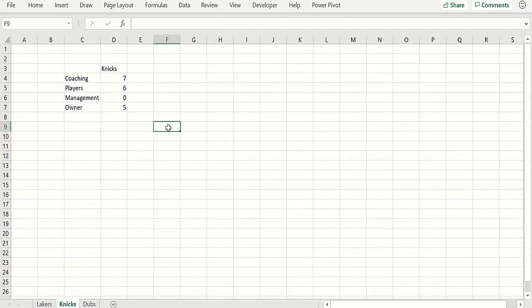Often with data consolidate, we may not want to add up data, but show it side by side when we have lots of worksheets or data sources. So here I've evaluated 3 NBA teams on coaching ability, players, management, and owner. So the Knicks, I gave, let's say, a 0 for owner, 5 for management.